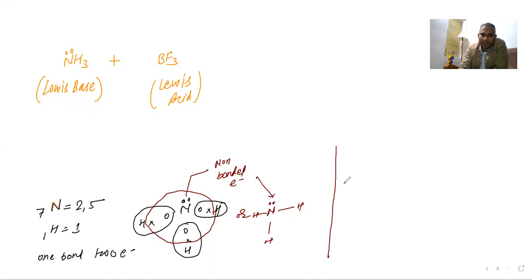Now you go for BF3, boron. Recall the valency. Boron is 5.